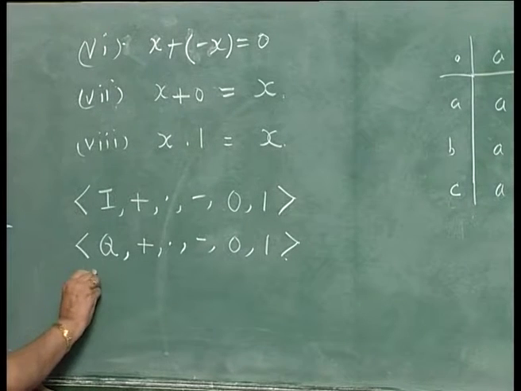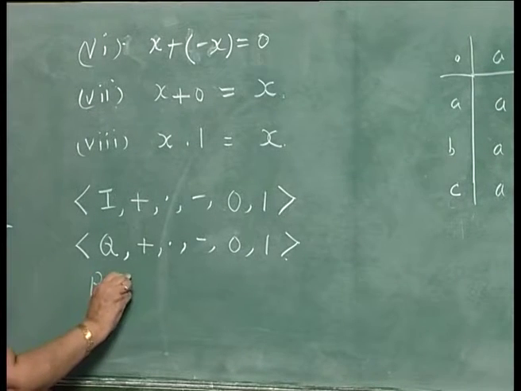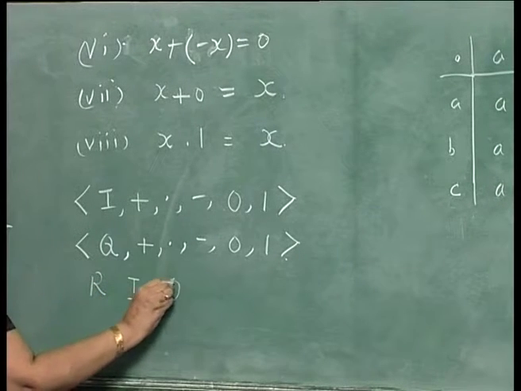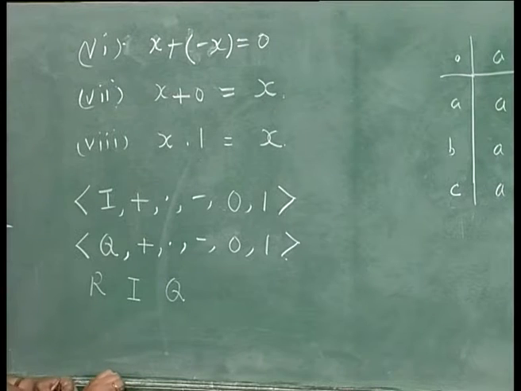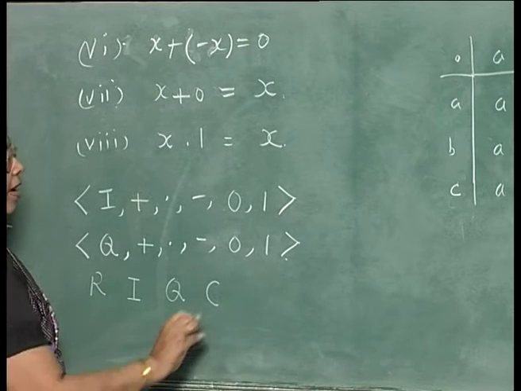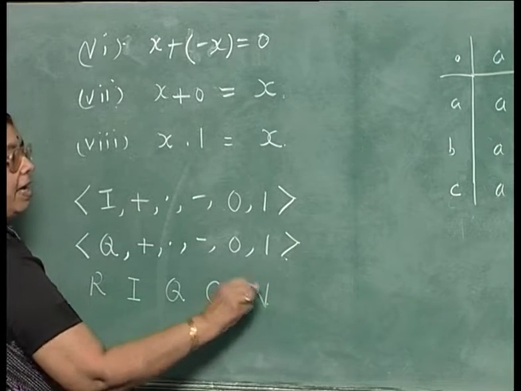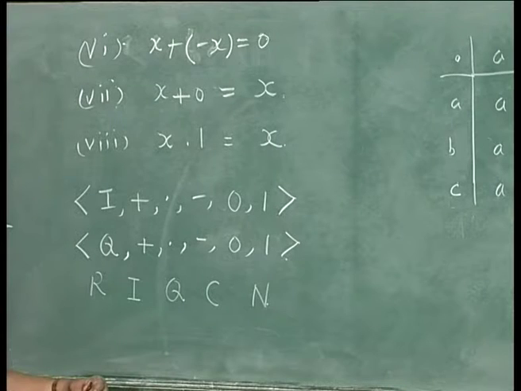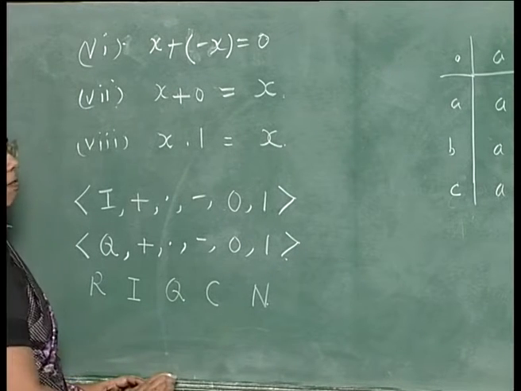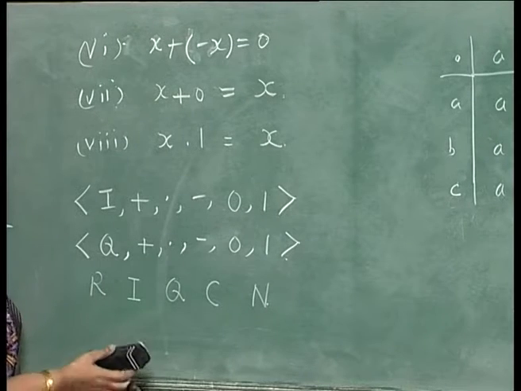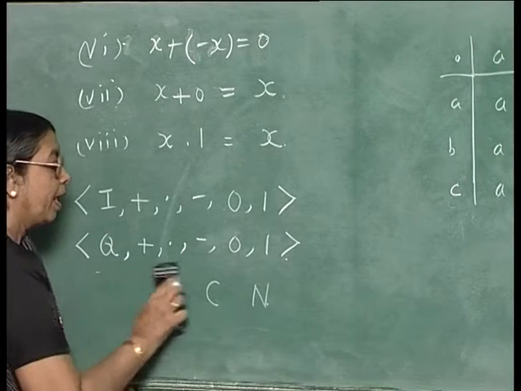Usually the set of real numbers is denoted by R, set of integers is denoted by I, set of rational numbers is denoted by Q, the set of complex numbers is denoted by C, and the set of non-negative integers 0, 1, 2, they are denoted by N. These are the symbols which are usually used in any book, but when you refer to a particular book, you must see what notation that particular book is following.